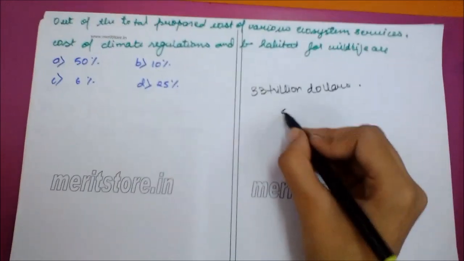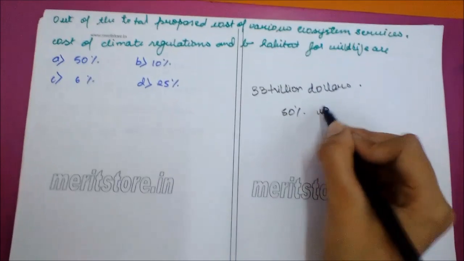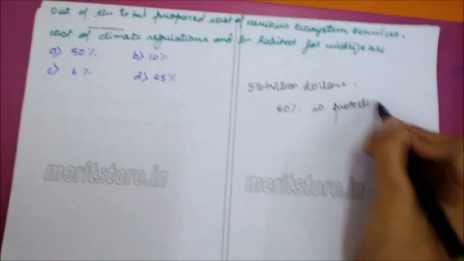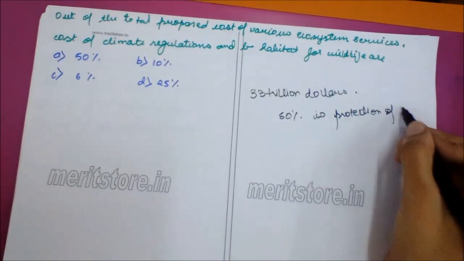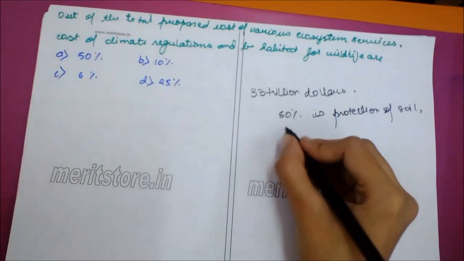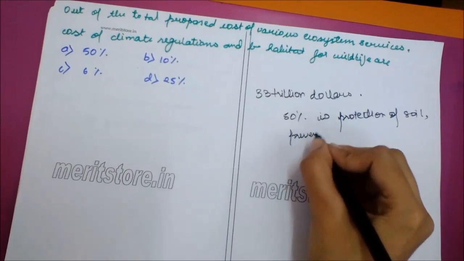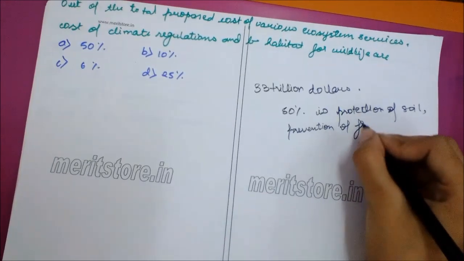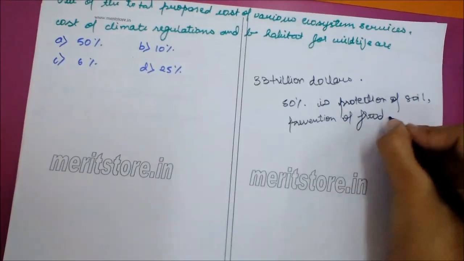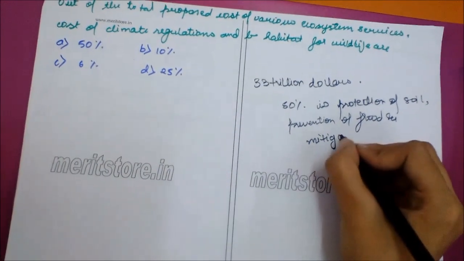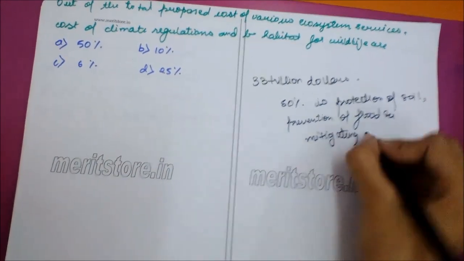Out of which 50% is for protection of soil, prevention of flood, and mitigating droughts.